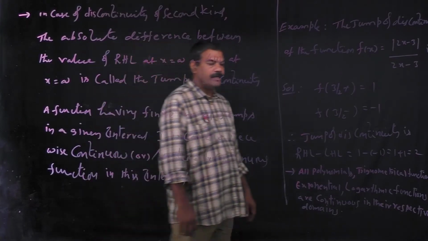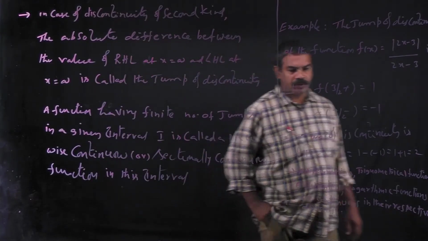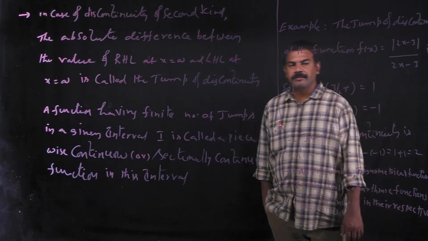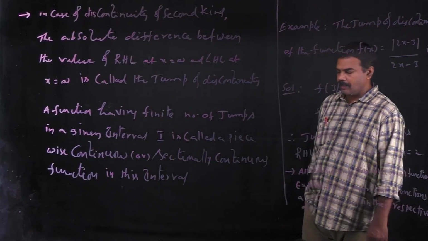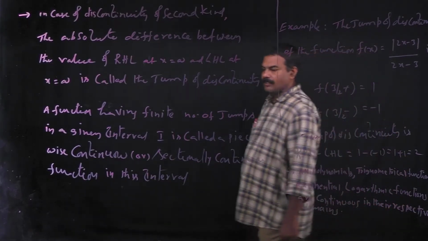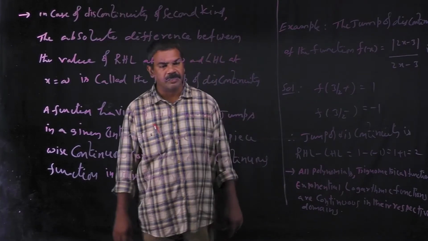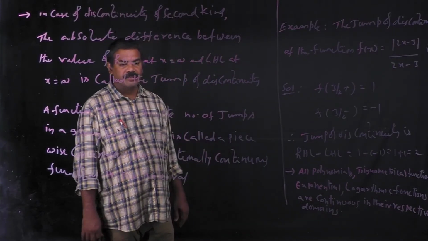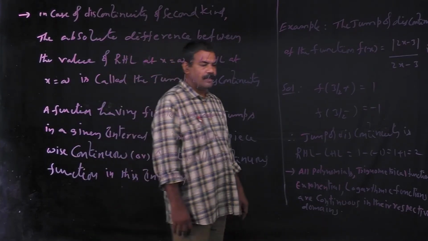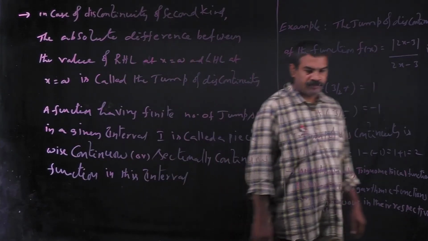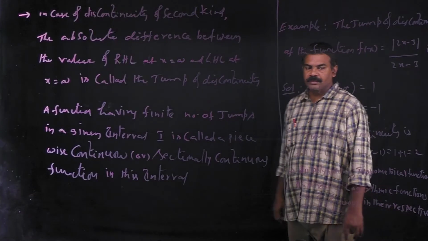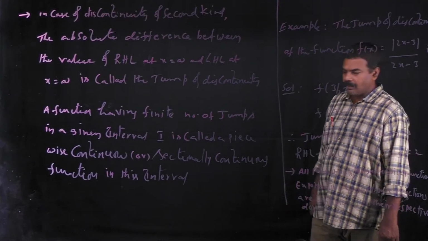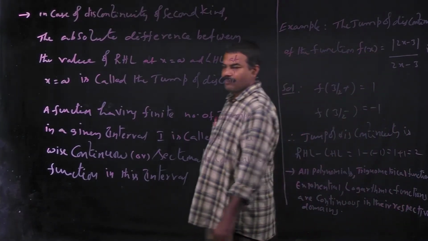In the second kind of discontinuity, or irremovable discontinuity, there are three types. Number one is finite discontinuity or jump discontinuity, the second one is infinite discontinuity, and the third one is oscillatory discontinuity. So in the previous class we discussed all these types of the first kind and second kind.